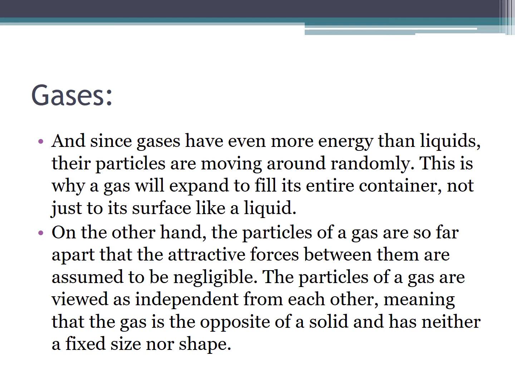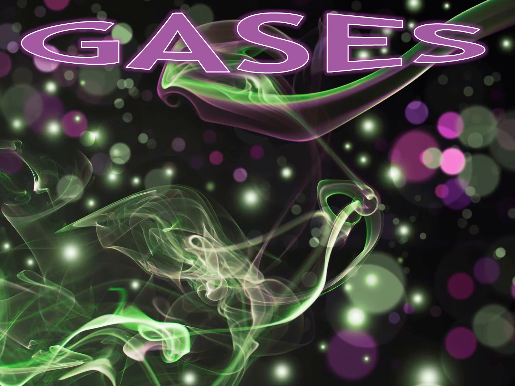On the other hand, the particles of a gas are so far apart that the attractive forces between them are assumed to be negligible. The particles of a gas are viewed as independent from each other, meaning that the gas is the opposite of a solid and has neither a fixed size nor shape. Now this diagram shows different gases, and we know that the gas particles are very far apart. They have weak forces of attraction between them, and the particles are in random motion.